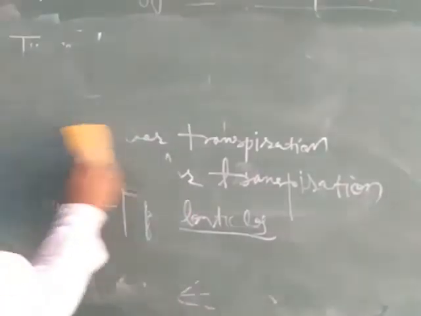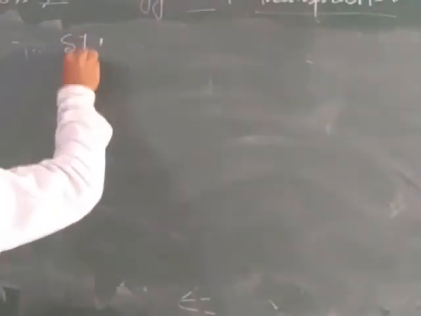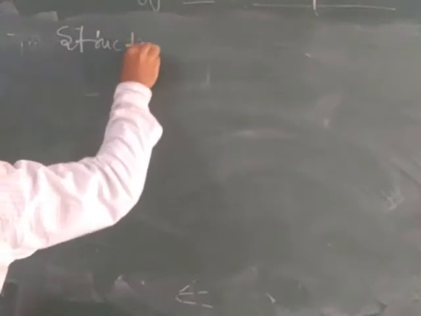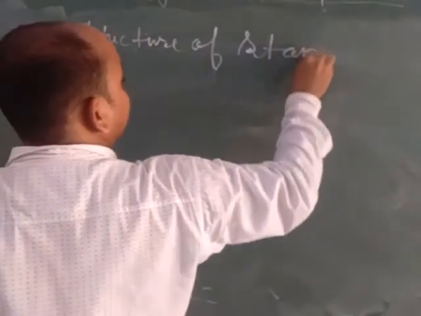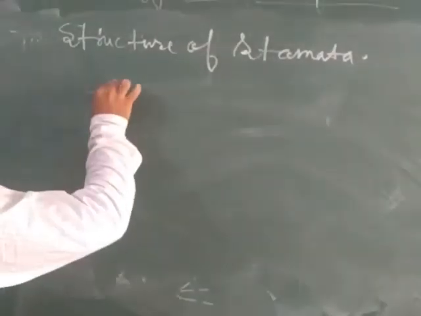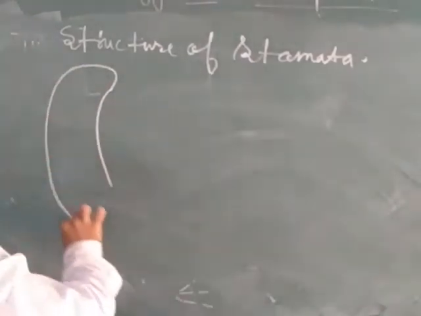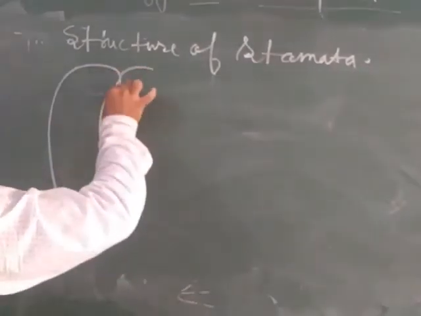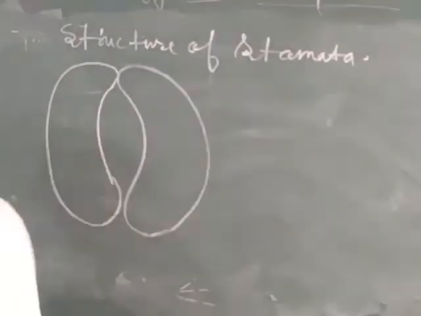Now dear student, we will discuss stomata. What is stomata? Discuss the structure of stomata. Here are the guard cells, which are responsible for opening and closing of stomata.